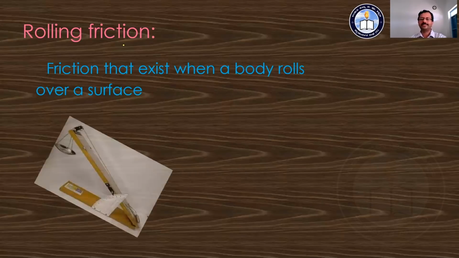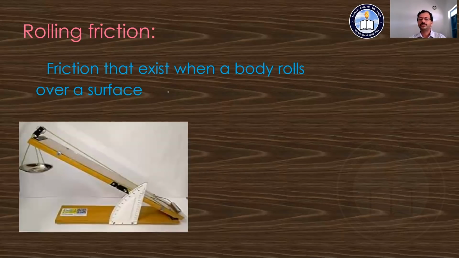Here we can see some examples in which we can observe a rolling motion. I think you will see such a setup later in the practical. Here there is a roller, a small roller. As you place a certain amount of standard mass here, a thread is connected to this roller and this span.